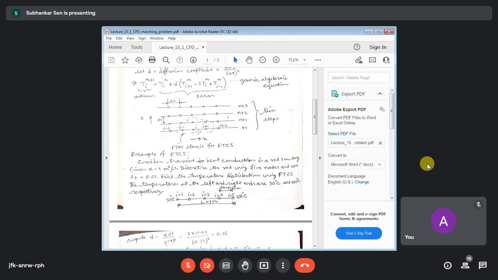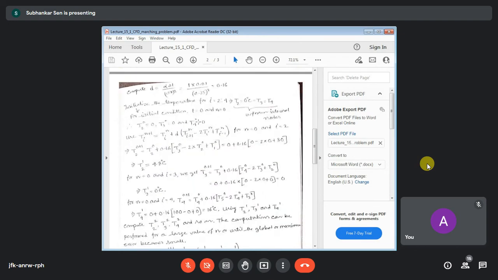Now you want to find the solution at the first time level, where t equals delta t and n equals 1. So n is 0, and n plus 1 will be 1. At the first time level, we use the generic formula. We write n equals 0 and we write it at node 2, the second node. Wherever there is i you put 2, and wherever there is n you put 0.